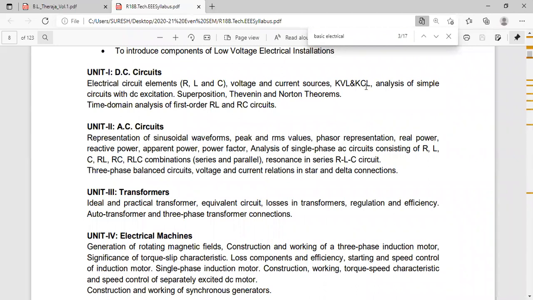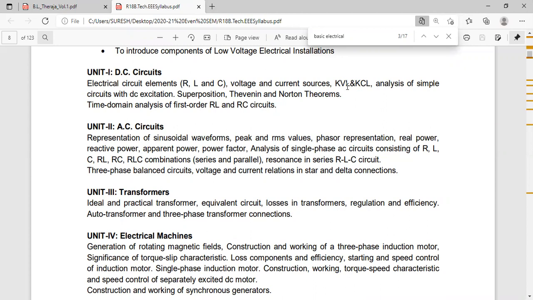Or incoming currents is equal to outgoing currents at the node point. That is KCL. KVL: algebraic sum of voltages in a closed loop is equal to 0. Voltage will add in KVL. That's why in KVL we will take the mesh analysis. In KCL we will take the nodal analysis. That is the first question, KCL and KVL.